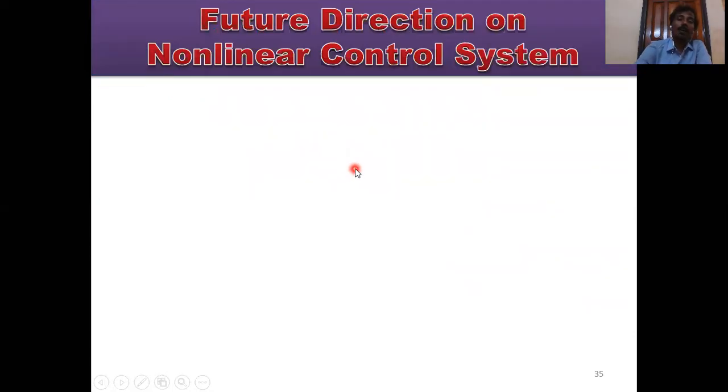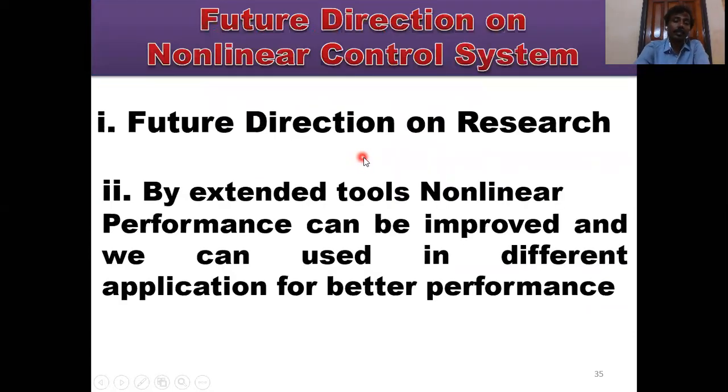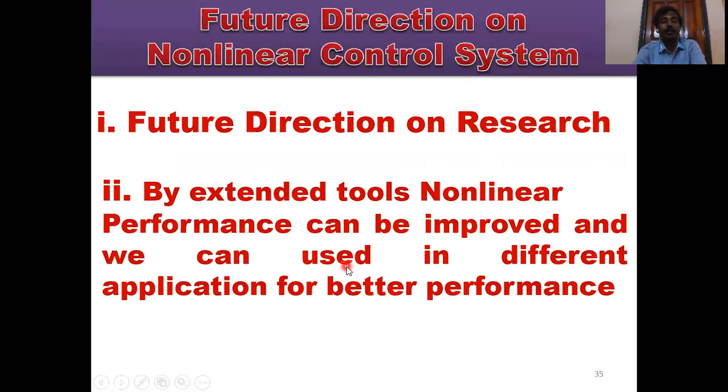Future direction on nonlinear control systems. Future direction means research purpose. You can apply it for research purposes. By extended tools, nonlinear performance can be improved and we can use it in different applications for better performance.